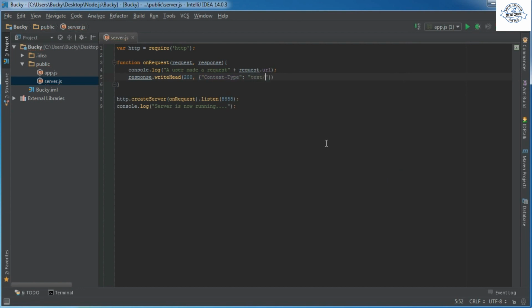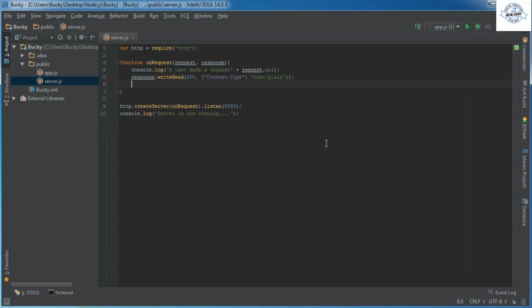So text/plain, and that with a semicolon. Alright, so what we're saying right here is we're going to send you back a response. Everything is going good so far, and the type of data that I'm sending back is just plain data, just like a string.